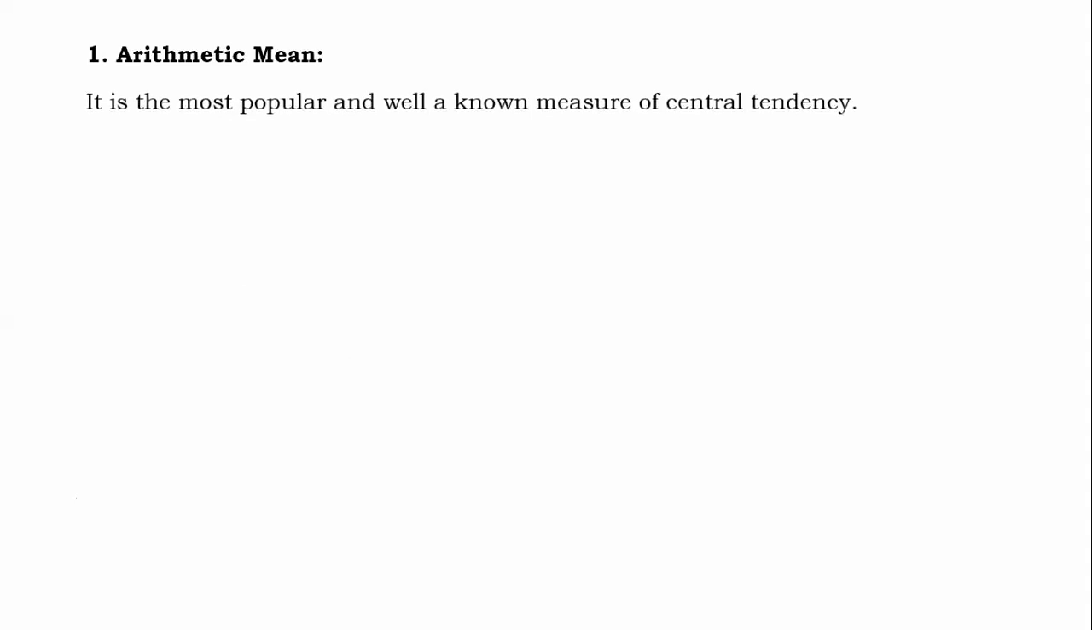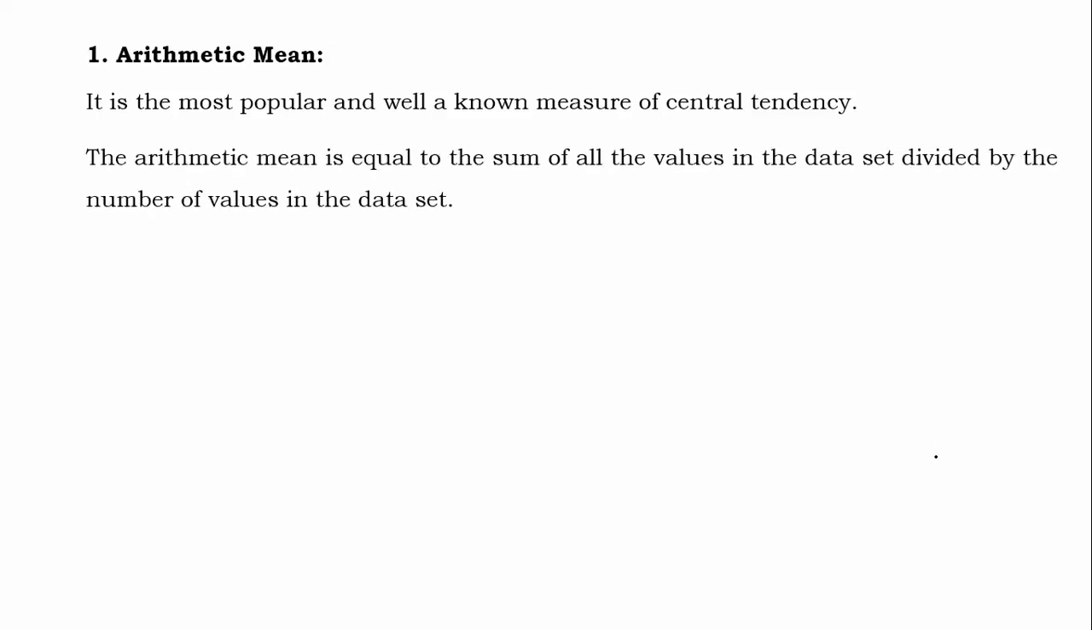Arithmetic mean. It is the most popular. If I ask anyone what the average is, everybody tells me: add all the numbers and divide the total by the total number of observations in the data. That is nothing but the average. That is the most common among literate as well as illiterate people. So it is the most common and well-known measure of central tendency.